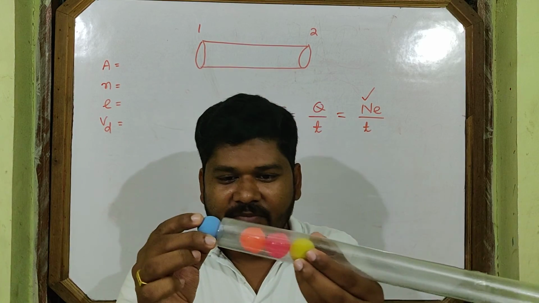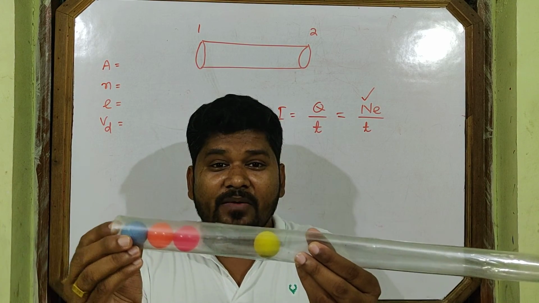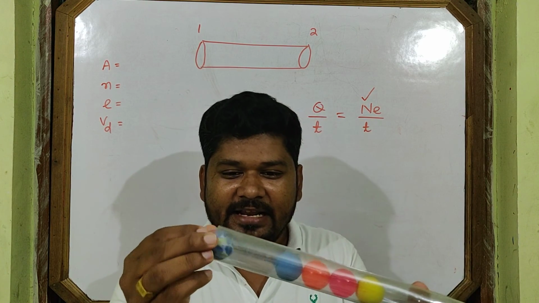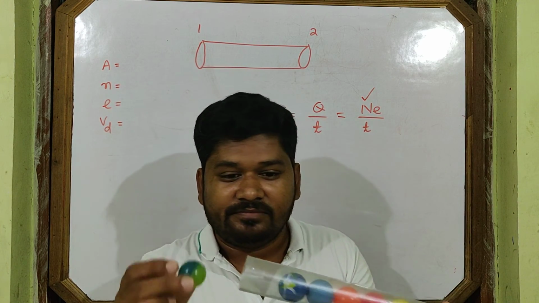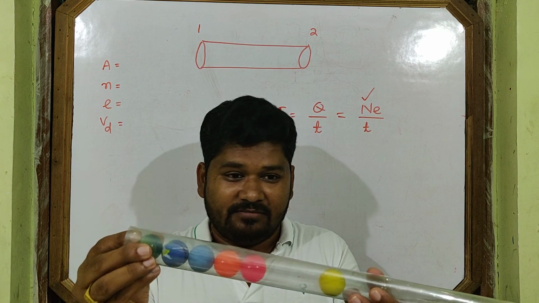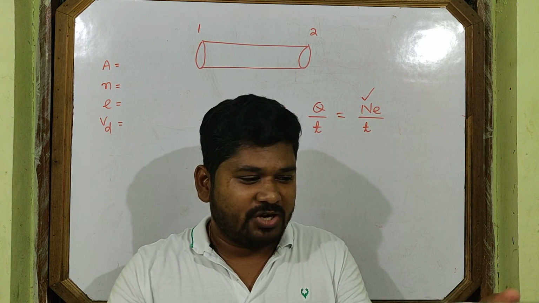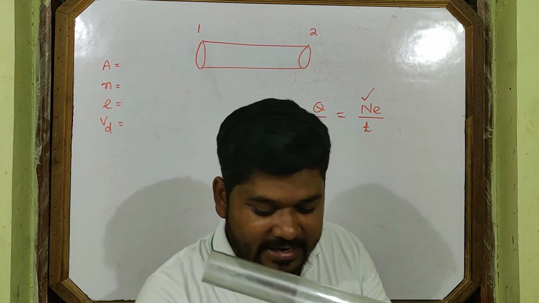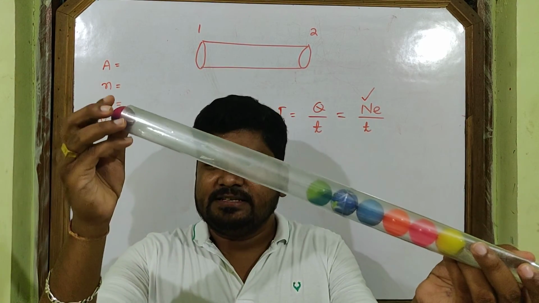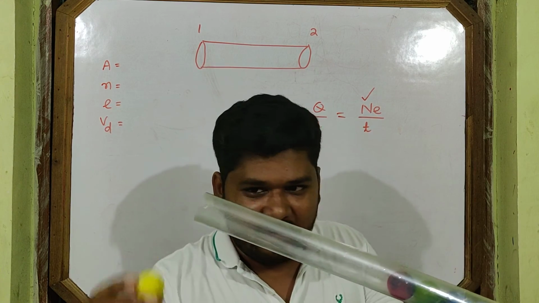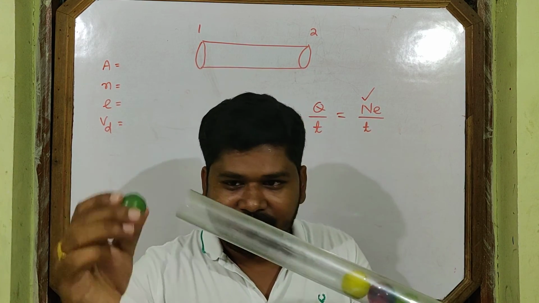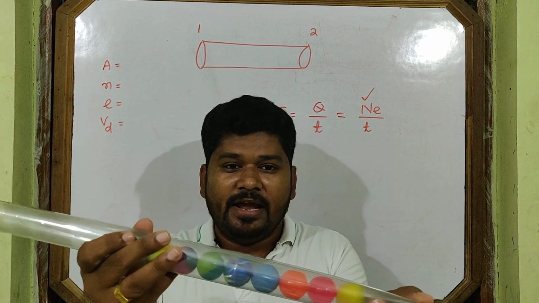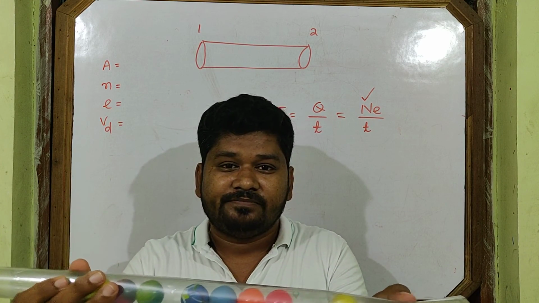Like this, one by one, back to back, electrons are entering through this cross section, and time is running. Our counting has not stopped.